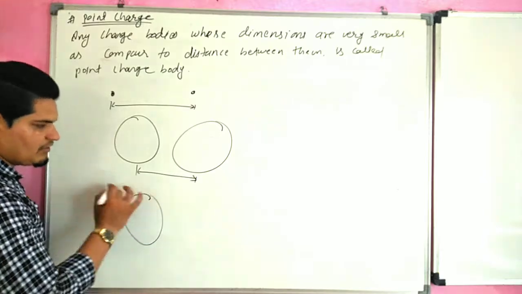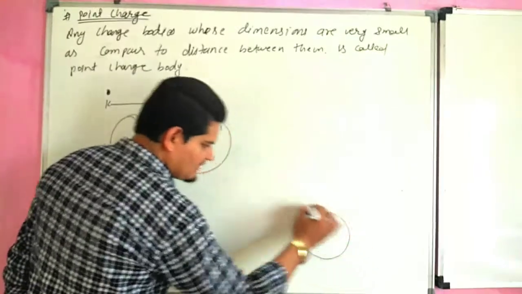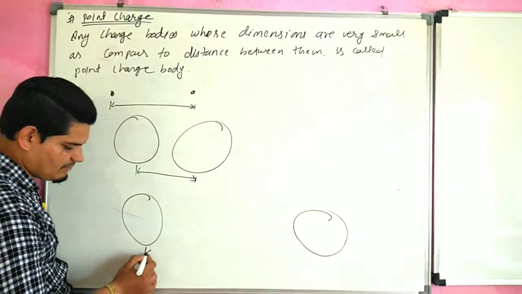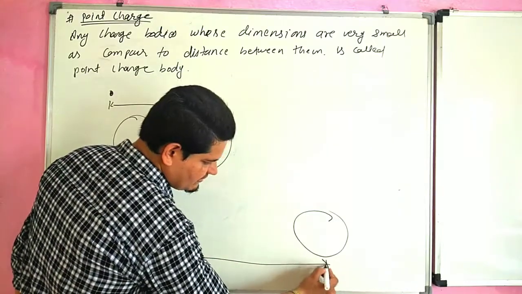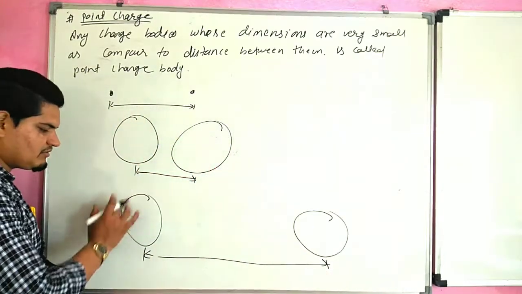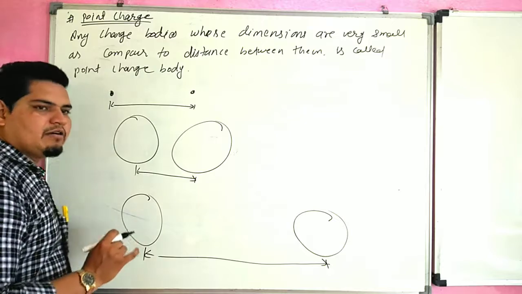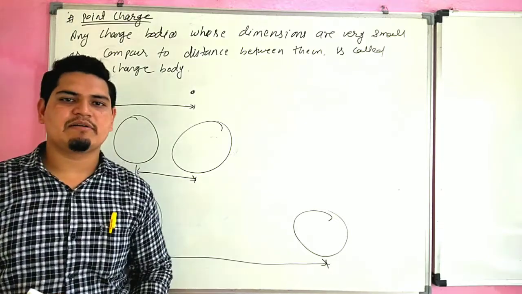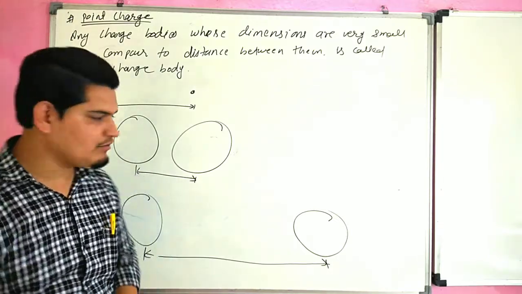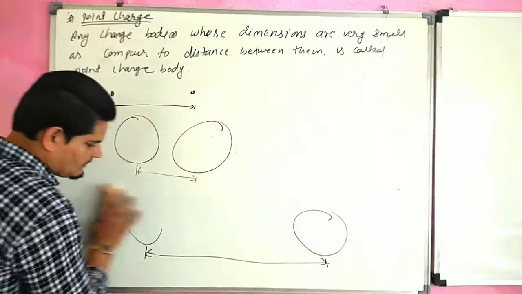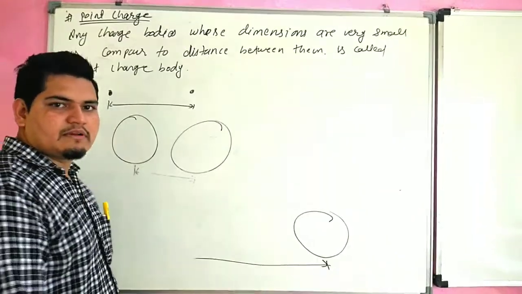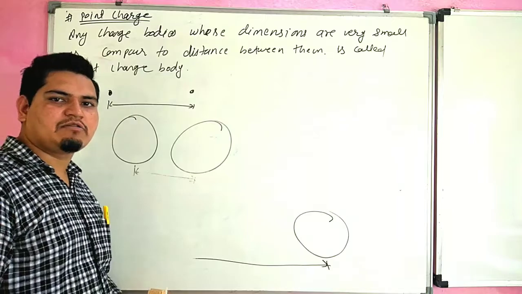So we cannot say these bodies are point charge bodies. When we put these bodies at a large distance, now we can say these are point charges, because the distance is so much as compared to the size of the body. And Coulomb's law is applicable only to point charges. Now we are going to start Coulomb's law.